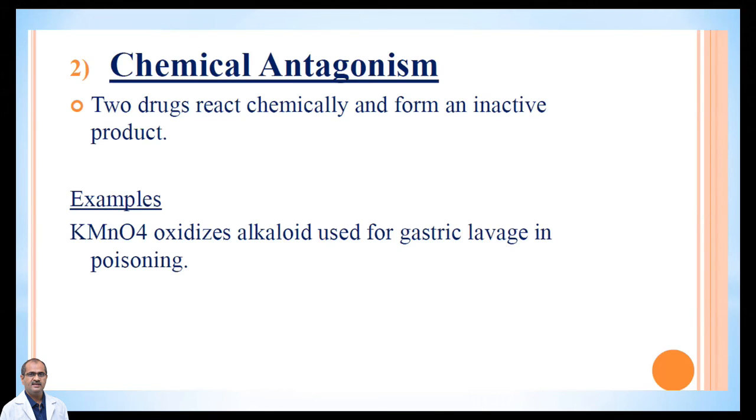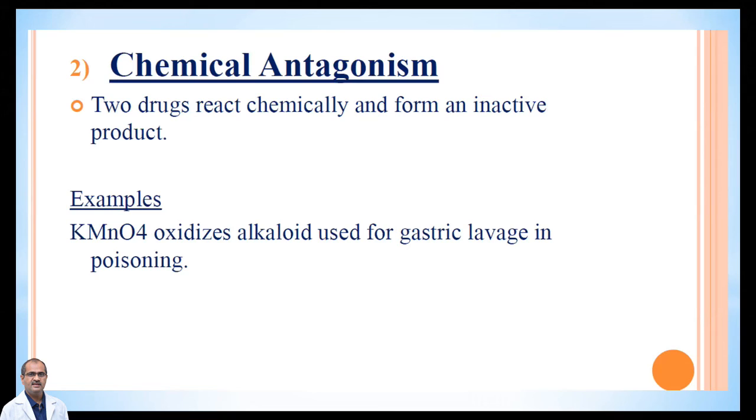What is gastric lavage? Lavage means inserting a liquid substance inside the body, then taking it out. They insert certain inert material inside the stomach and then take it out, so that the quantity of the drug in the stomach is reduced and the toxicity is reduced.